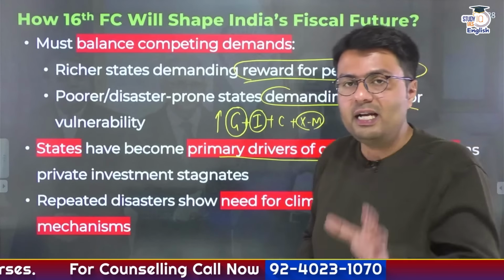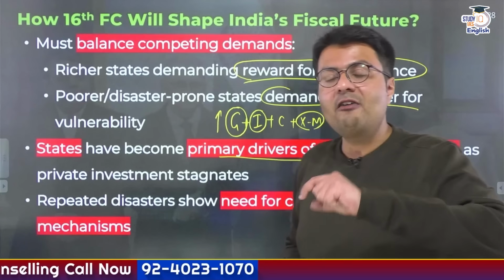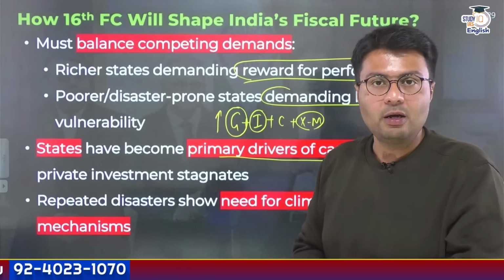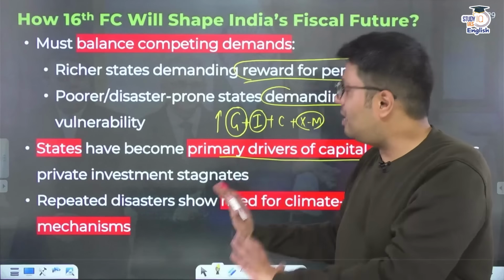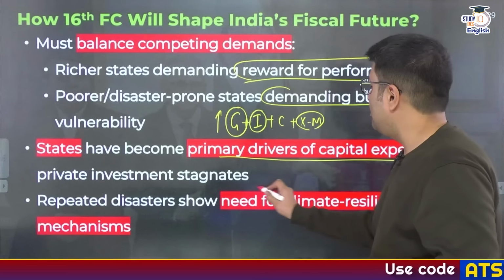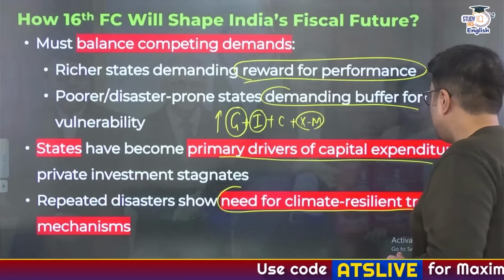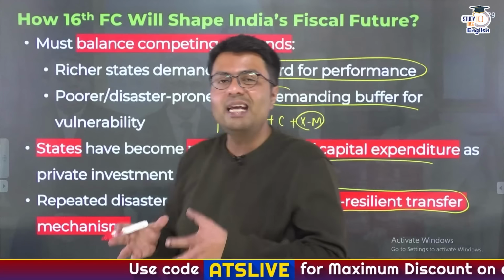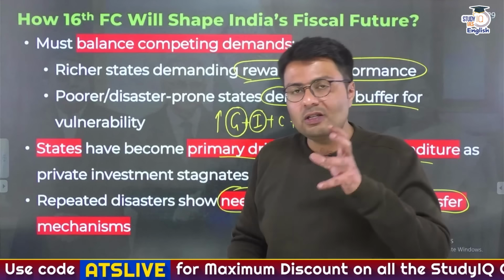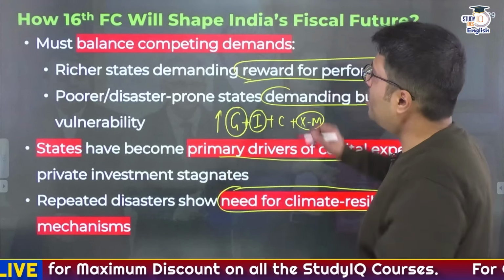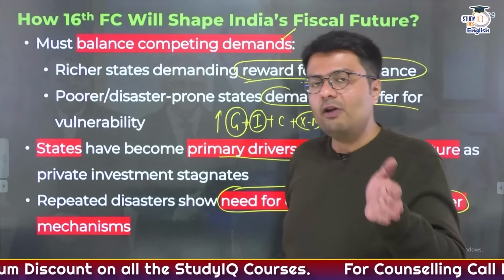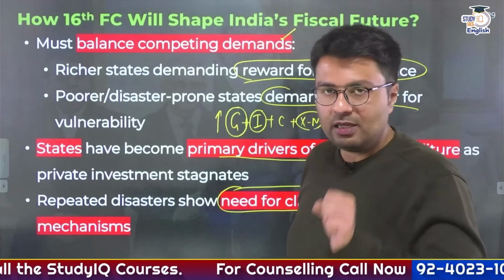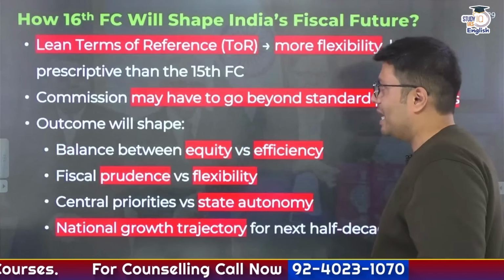If you don't provide states with a higher amount of money, how would they have money to spend on capital expenditure obligations, right? And repeated disasters have also shown that there is a need for certain mechanisms which provide for transfer of money in order to make these states climate resilient. So this is how the Finance Commission would have to balance competing demands, take care of the interests of both richer and poorer states in our country, and follow these kinds of mechanisms.